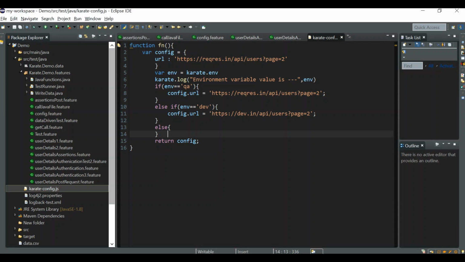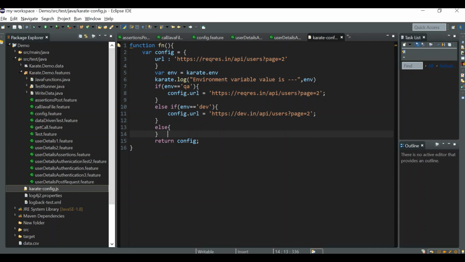Karate.callSingle. When can we use this? I mean, when is this particular feature useful? karate.callSingle means you can call any of your feature files from this karate-config.js, and that feature file will be executed only once, that too before running your feature files. Before starting your execution, that feature file will be executed.